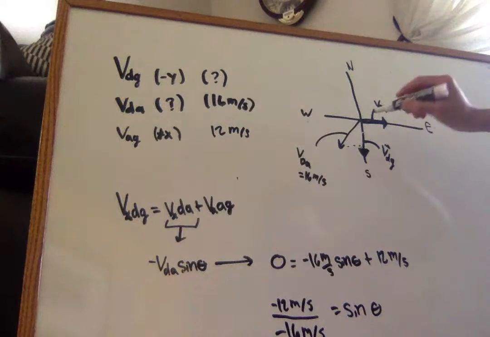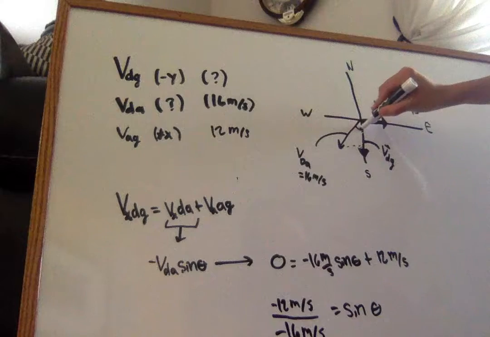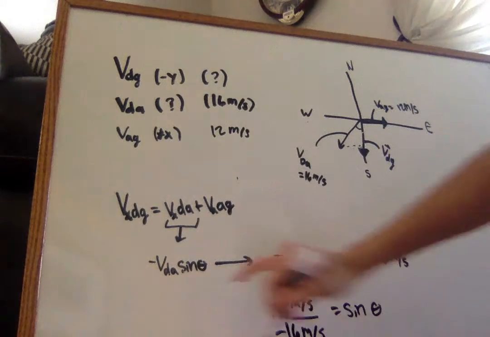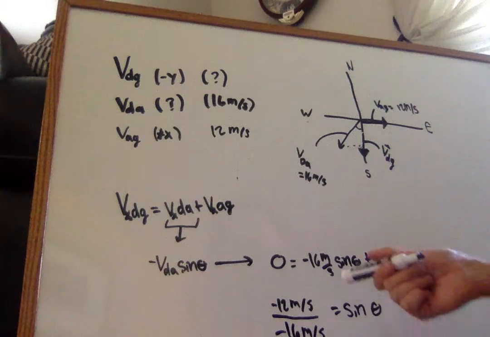And we can recognize that the x velocity of the ducks relative to the air is the negative sine of theta times 16. Then we can take that knowledge and plug it into the equation.